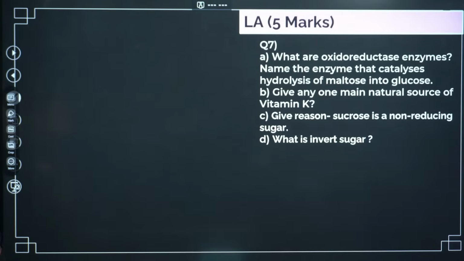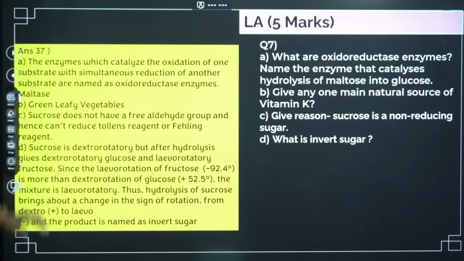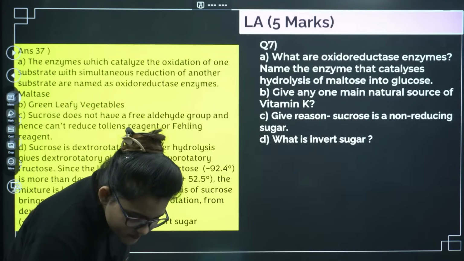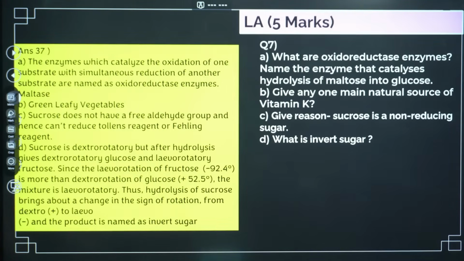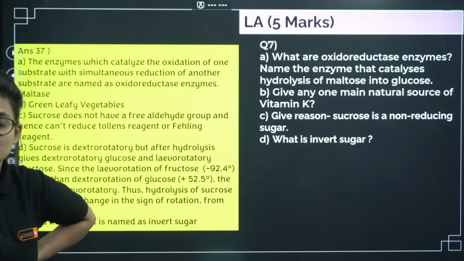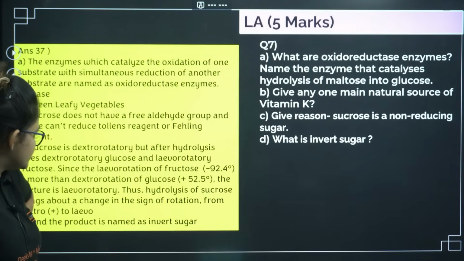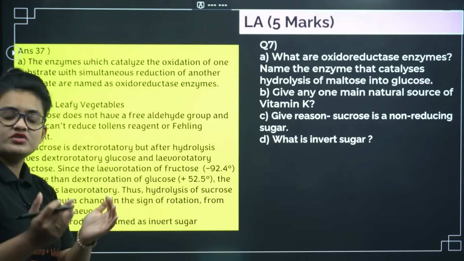Now you can see oxidoreductase enzyme: the enzyme which catalyzes oxidation. Next, give any one main source of vitamin K: any leafy vegetable. Give reason: sucrose is a non-reducing sugar because sucrose has no free aldehydic group to reduce Tollens' or Fehling's reagent. Now, what is invert sugar? When sucrose is hydrolyzed, you end up with levorotatory fructose more. The levorotation is more than that of the dextrorotatory glucose. As a result, the overall solution becomes levorotatory.